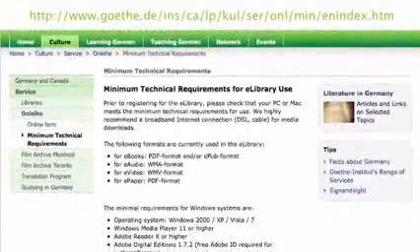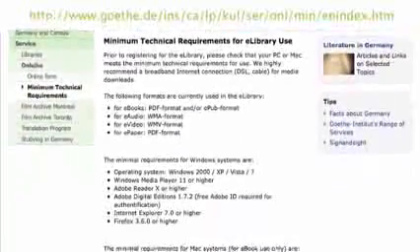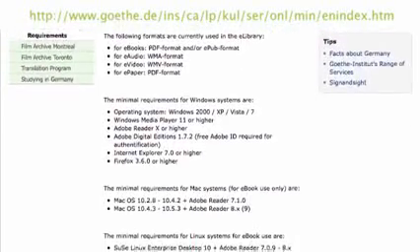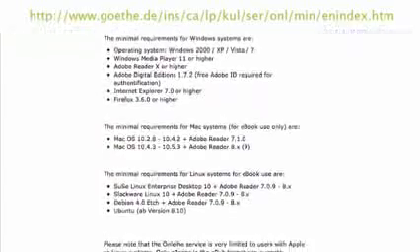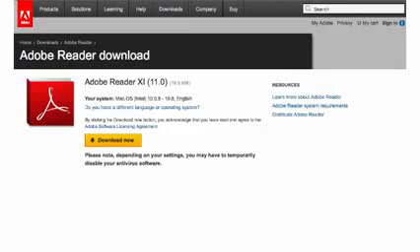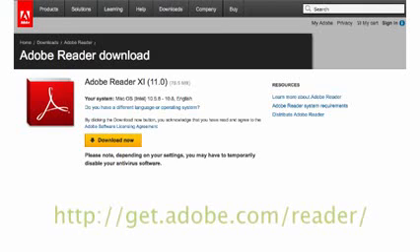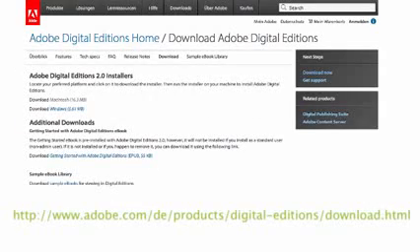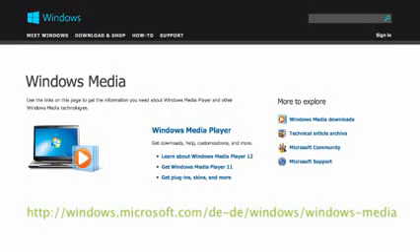Please note that the apps are only to download material. In order to read on your phone, you'll need a separate e-reader app, such as Bluefire or Overdrive Media Console. You should also have the most current versions of Adobe Reader, Adobe Digital Editions, and Windows Media Player installed on your computer. You can find the Adobe software here and here. Make sure you set up your free Adobe ID. You can find the Windows Media Player here. And don't worry if you've forgotten where to get them. The Onleihe has these links on every page.